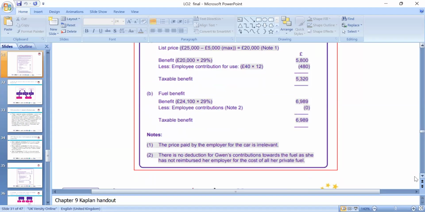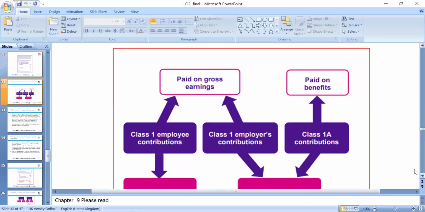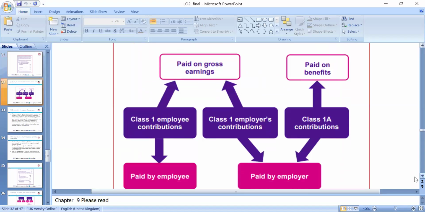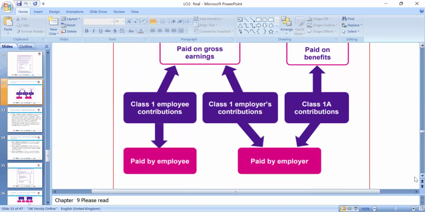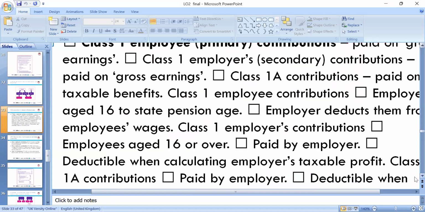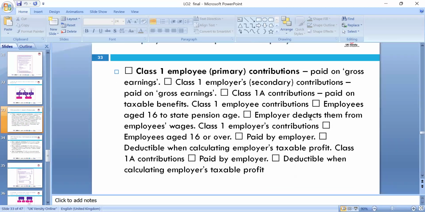There is no deduction of the contribution towards the fuel, as she has not reimbursed the employer for the cost of her private use. So we have to look at whether she paid her own, which we can calculate accordingly. Class 1, Class 2 and NI contributions are paid on the gross earnings, which we just went through in our rates, and those need to be deducted accordingly, following the rates.